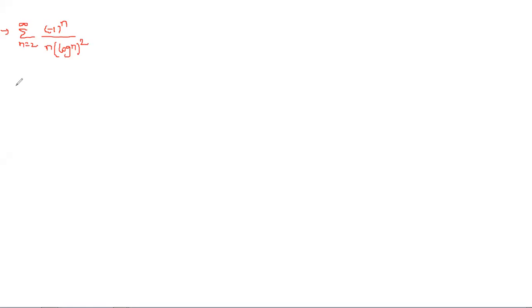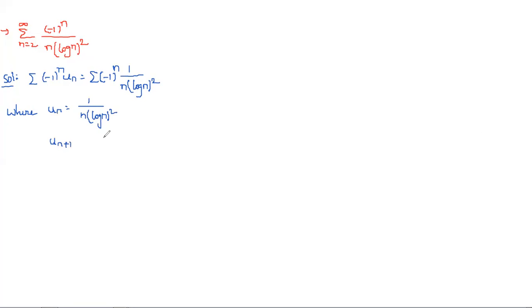Now coming to the solution. First, summation minus 1 whole power n un is equal to summation minus 1 whole power n into 1 by n into (log n) whole square, where un is equal to 1 by n into (log n) whole square, and next, un plus 1 is equal to 1 by (n plus 1) into (log (n plus 1)) whole square.